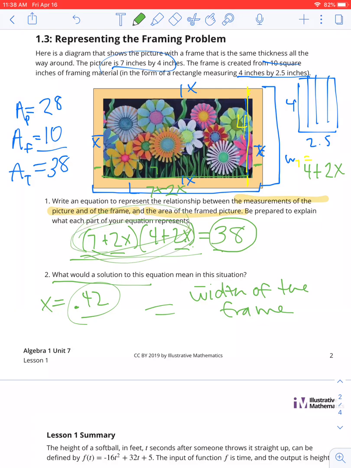So what does that mean in the story problem? If we know that this happens when x is equal to 0.42, that is telling us that 0.42 is the width of the frame. Kind of cool.